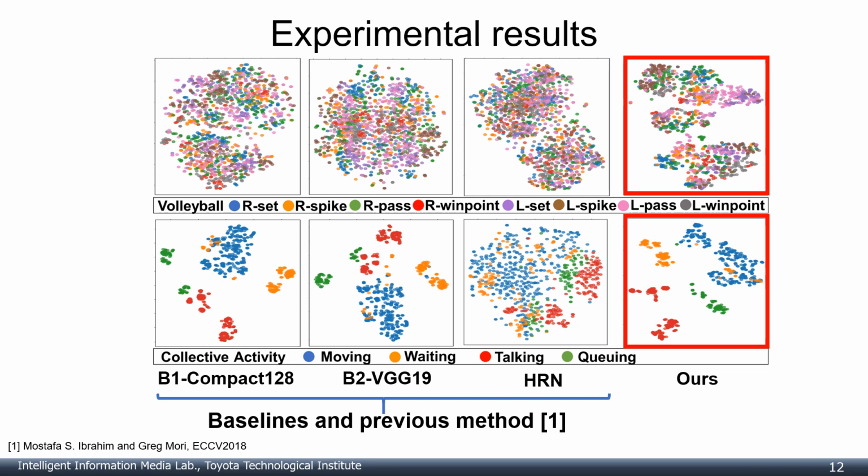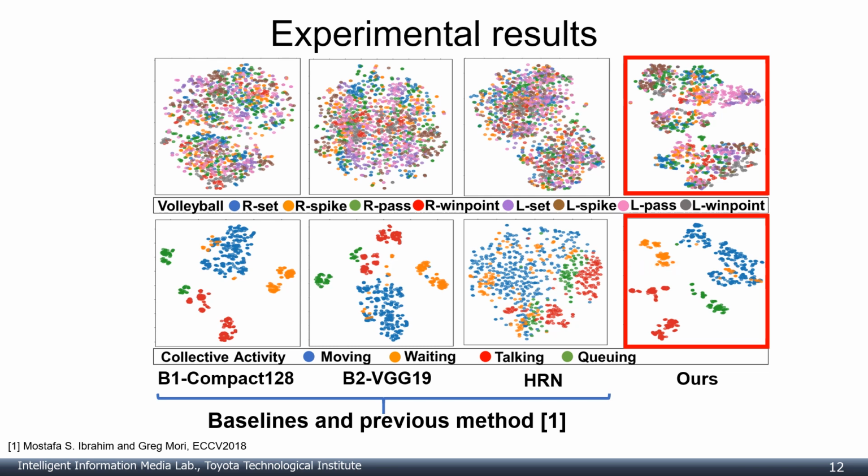Let's move on to the experimental result. The group activity features learned in the previous method and our method are shown in this figure. Each point denotes each group activity feature visualized by t-SNE, and the color corresponds to the group activity label. The results also show that our group activity feature has been learned well through our method.